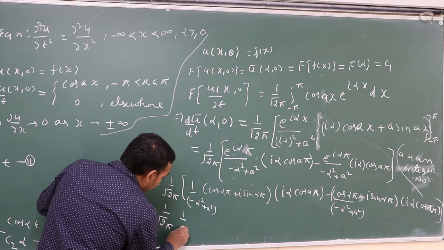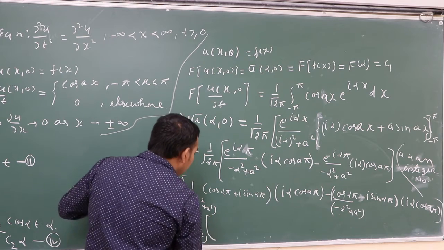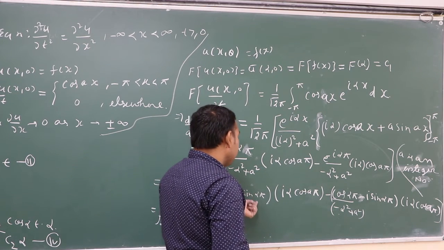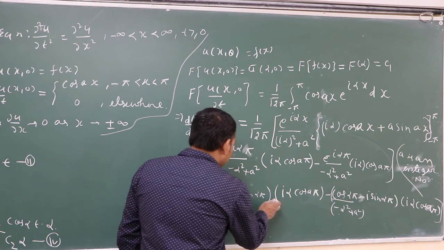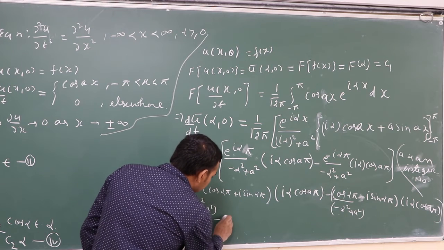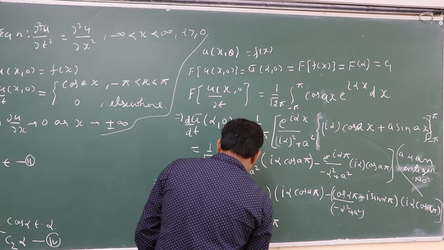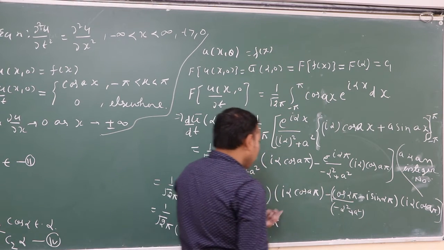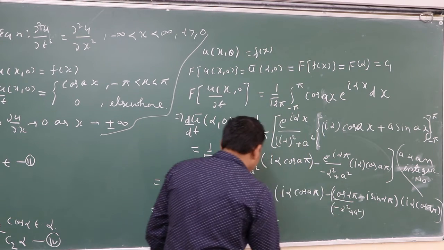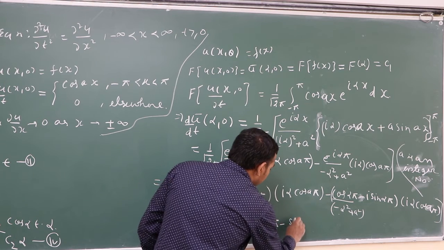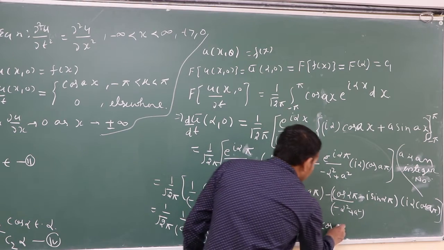Take a square minus alpha square as common, so the cos alpha term cancels out. So simply here i square, minus sin alpha pi cos a pi. Here minus minus plus, and i square, so minus sin alpha pi cos a pi.